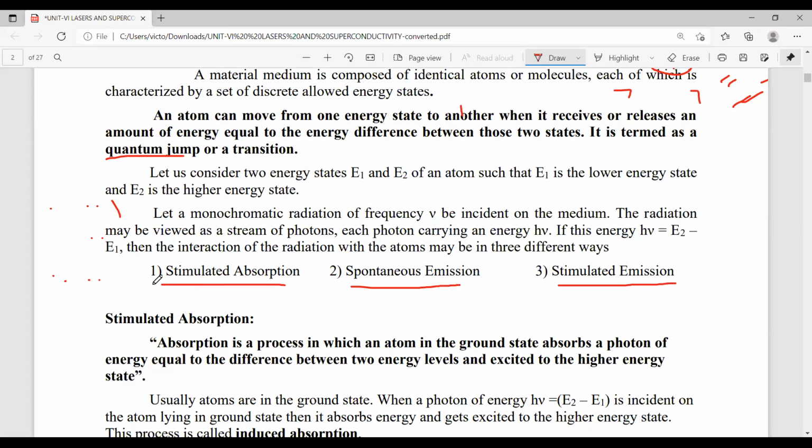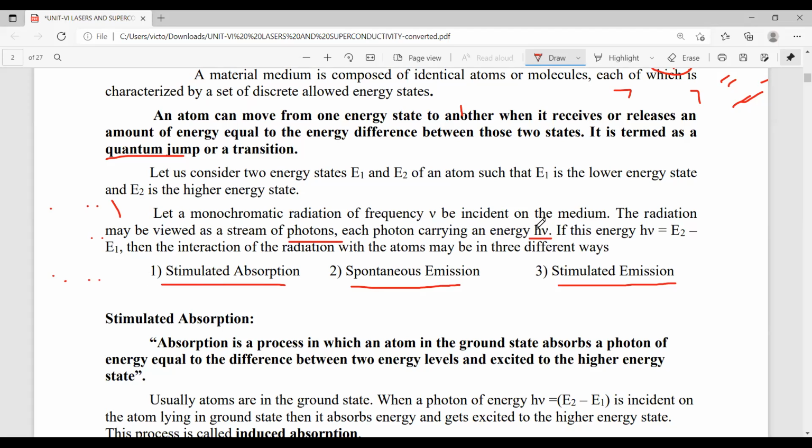So what are the three types of transitions? That means when a monochromatic radiation of frequency nu is incident on the medium, the radiations are named photons, and each photon carries energy h nu.